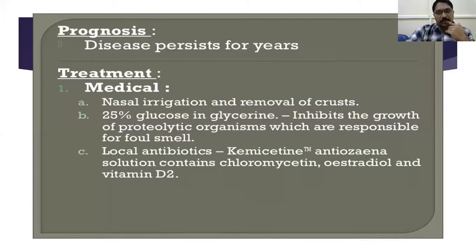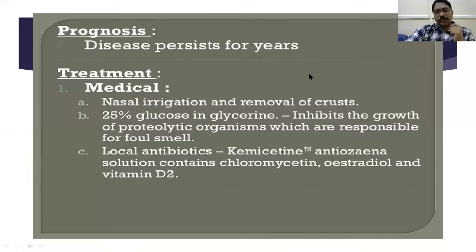That is regarding glucose. What about glycerin? Glycerin is a mild irritant and has hygroscopic action. Good. Hygroscopic action moisturizes the nasal mucosa. That's why the mechanism of action of 25% glucose in glycerin is very good. And even local antibiotics like Chemacetin.